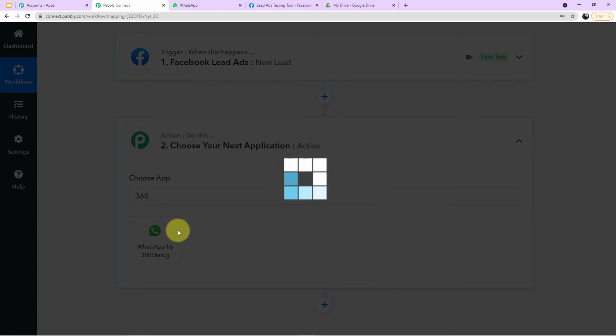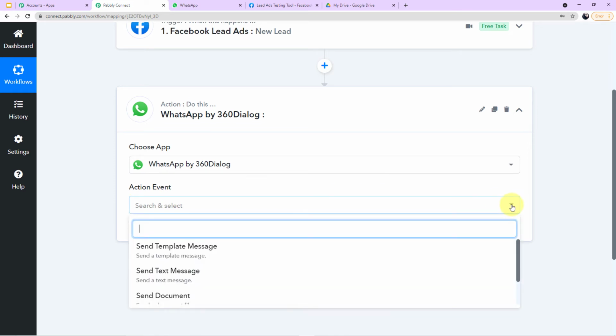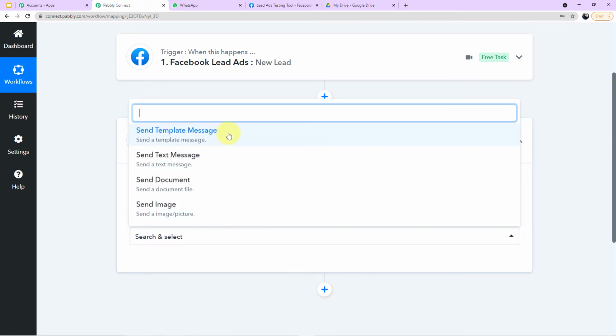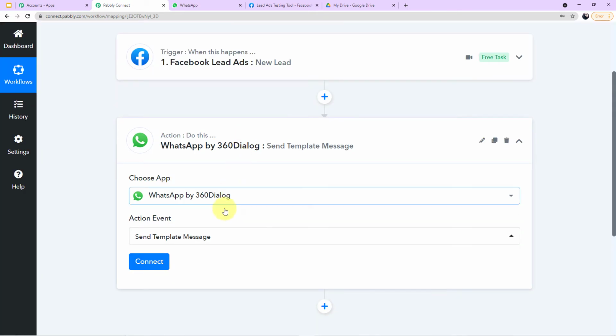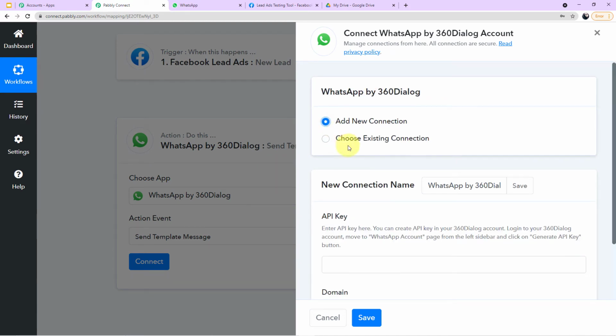As you can see on my screen, I'll click this, and a new field of action event has emerged in front of you. Now if you click this arrow, you'll find the various action events. I want to choose this particular action event, send template message. So I'll choose this and now I'll click on connect. A mini window will emerge asking for two options. I'll click on add new connection.